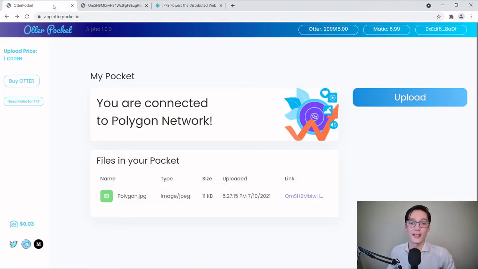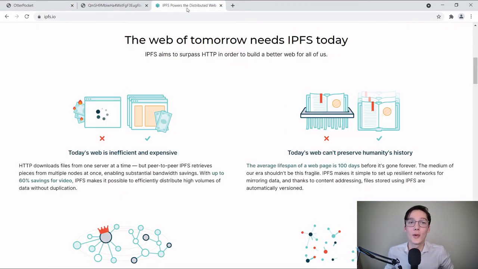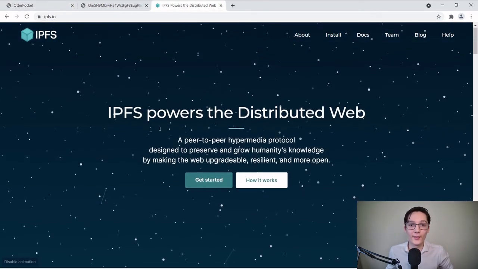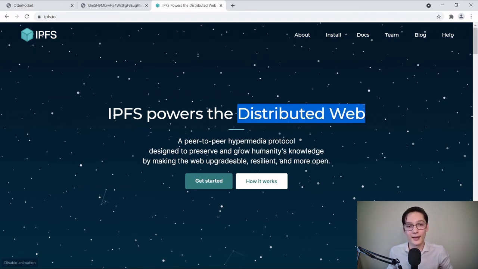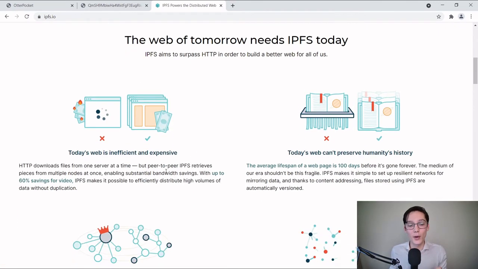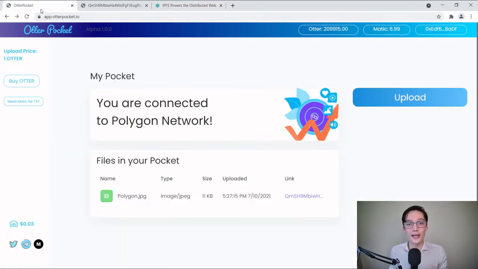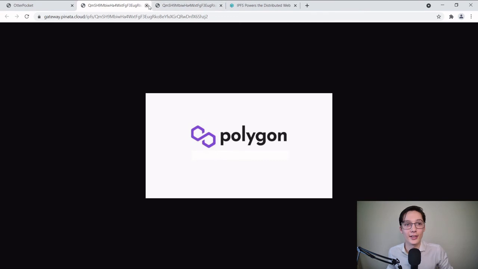Pretty cool, right? So how is this working? Well, it uploaded it to, as we mentioned earlier, a distributed network called IPFS. That's really the backbone of this new Web 3.0. And when it uploads it, it returns us a hash or an address of where this information can be found in this distributed peer-to-peer network. And we can use that hash to see our information.